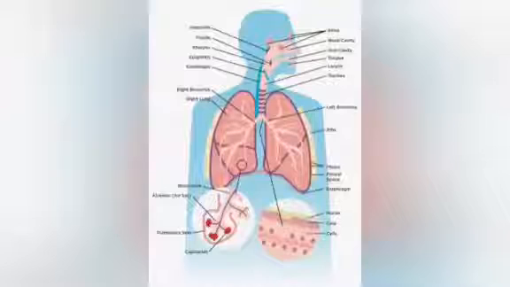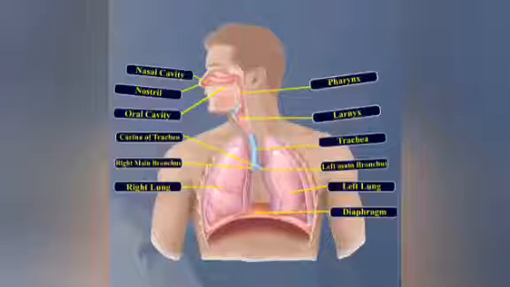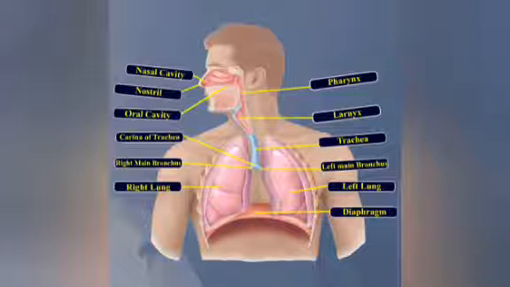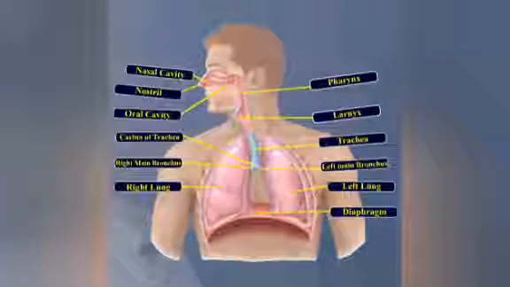As the human body needs oxygen to sustain itself, oxygen is the metabolically active component, so it only survives in our human life. Coming to the parts of the respiratory system: nasal cavity, nostrils, oral cavity, pharynx, larynx, trachea, left main bronchus, right main bronchus, left lung, right lung and diaphragm.